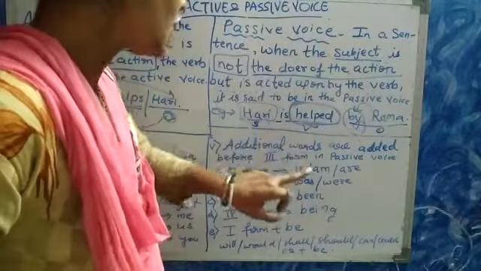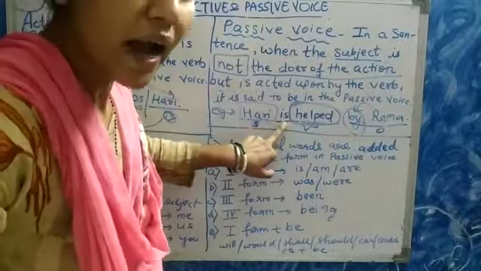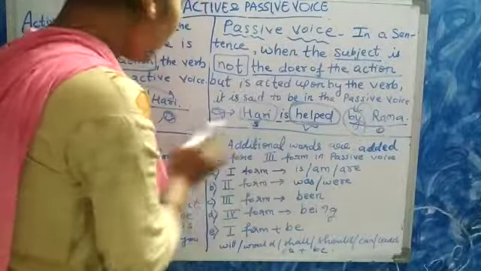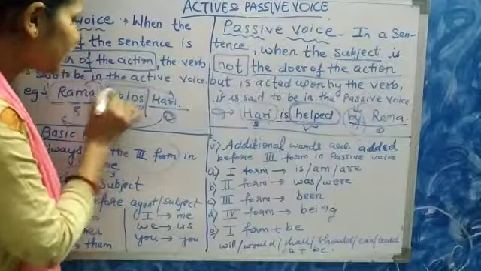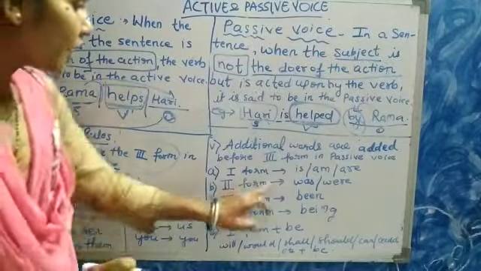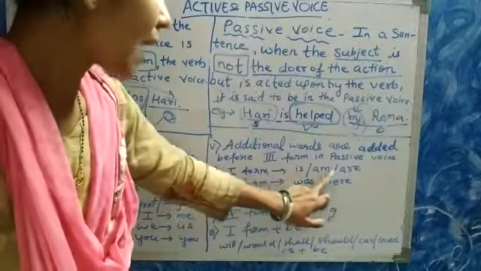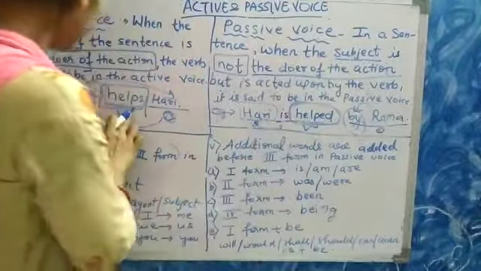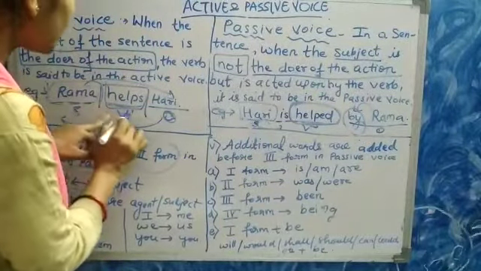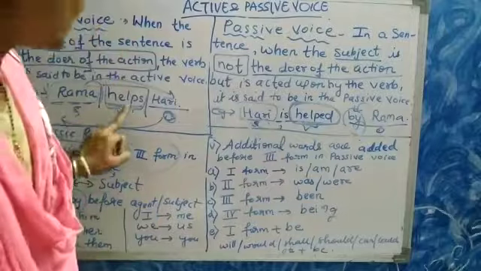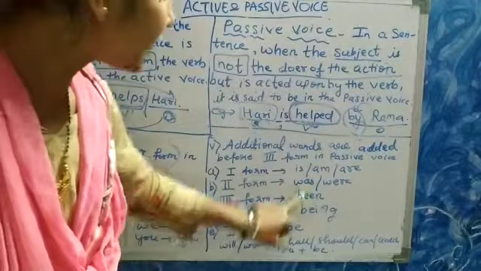Before the third form of the verb, we have to add additional words. If the verb is in the first form, we have to add is, am or are. See here, the verb in active voice was in the first form, helps. So we have added the additional word is.